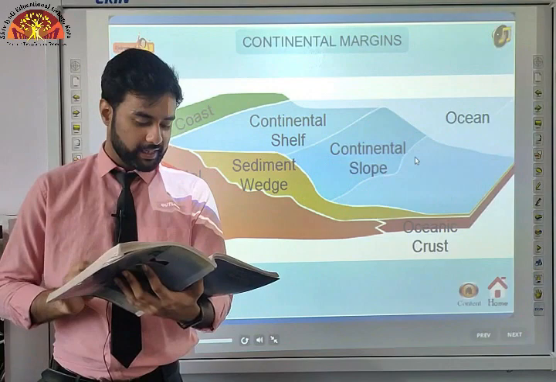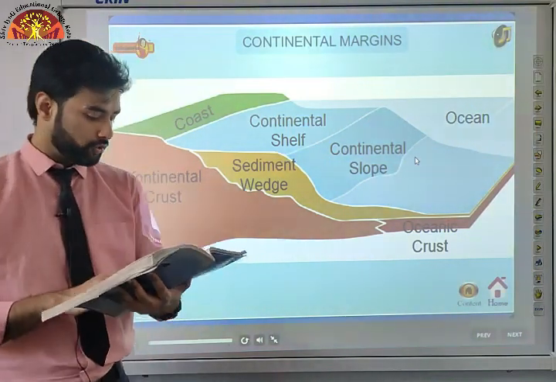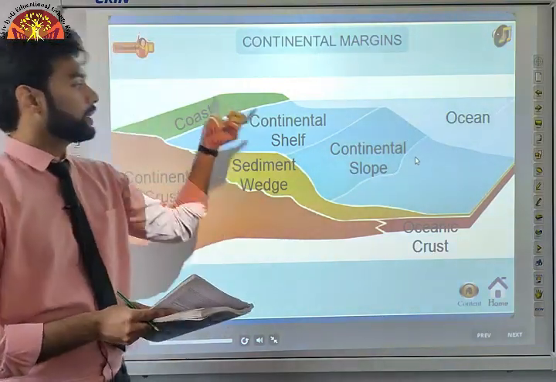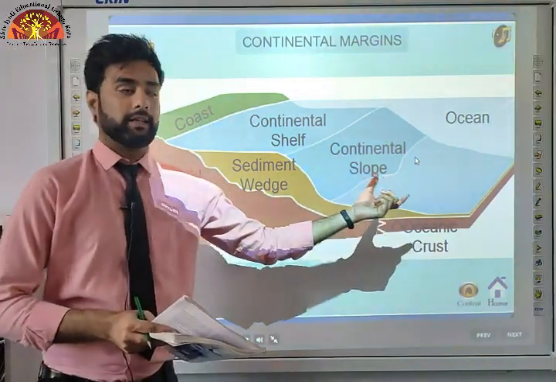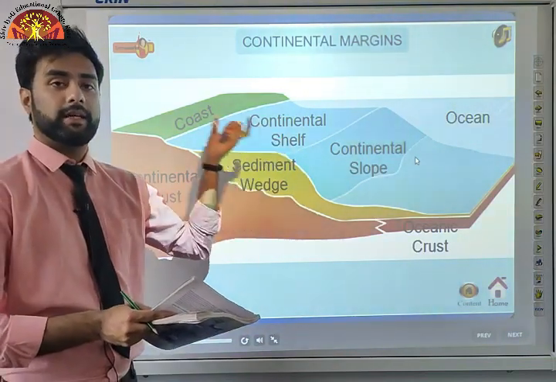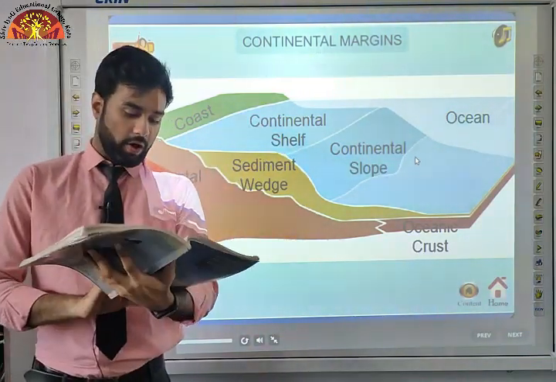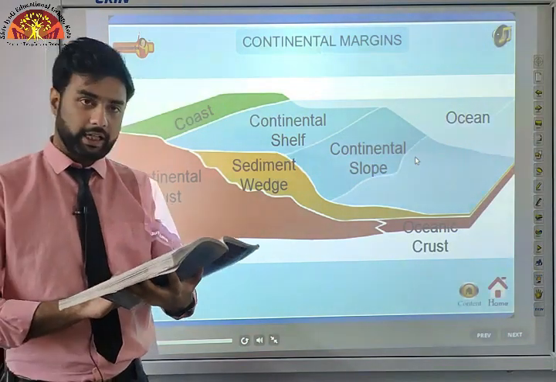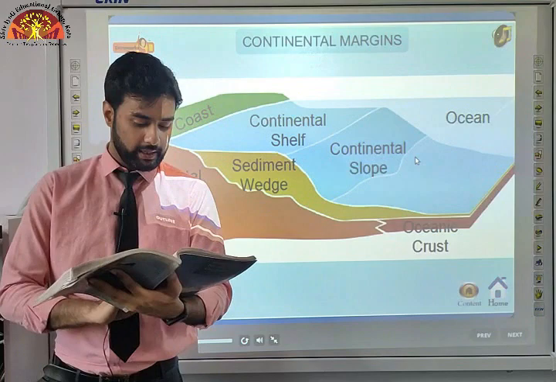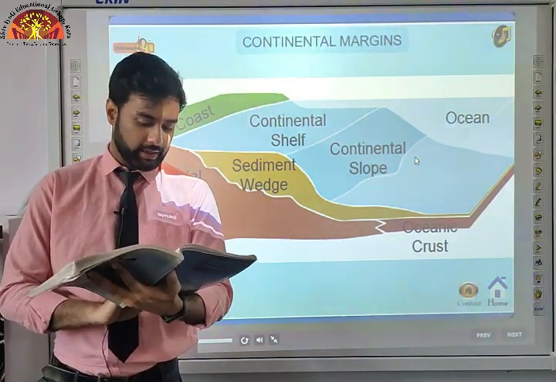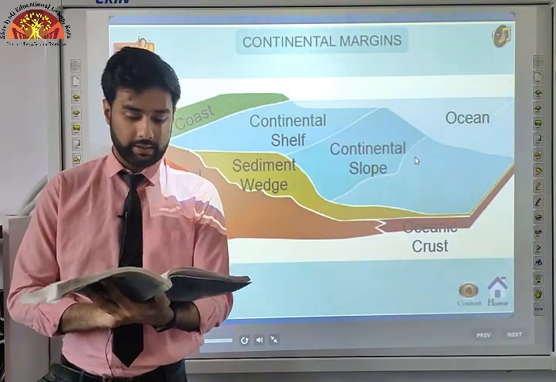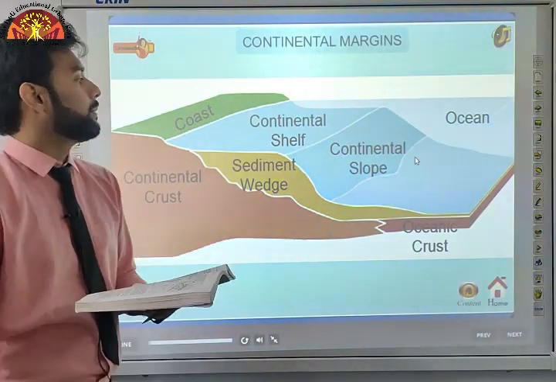Continental margins form the transition between continental shores and the deep sea basin. Basically, it is a transitioning area from the shore to the deep sea basin. The part which is transitioning between them is called the continental margin, which includes the continental shelf, continental slope, continental rise, and deep oceanic trenches. Of these, the deep oceanic trenches are of considerable interest insofar as the distribution of ocean and continent is concerned. Next are abyssal plains.